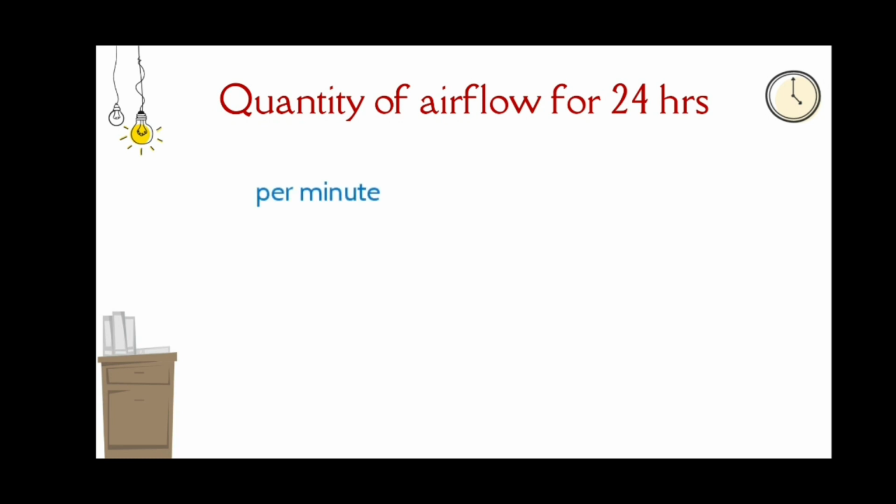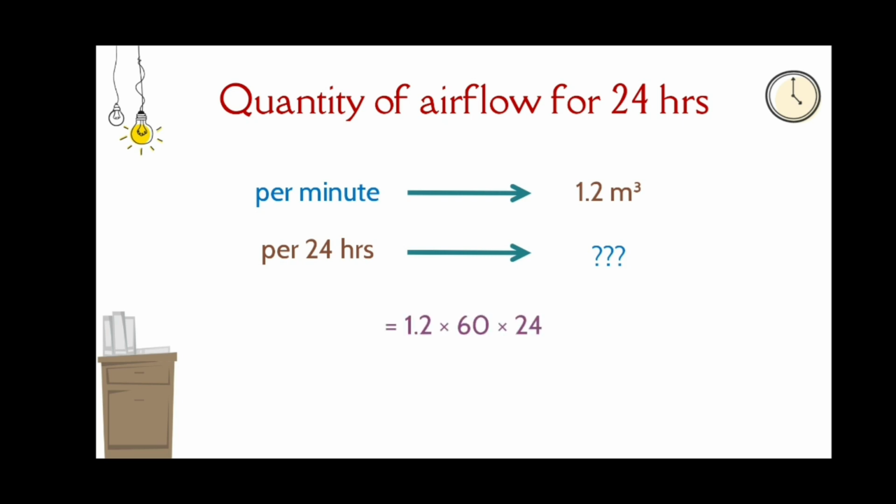First, we are going to find the quantity of air flowing in that area for 24 hours. According to the question, the quantity of air flowing per minute is given as 1.2 metric cube. Then for 24 hours, what will be the quantity of airflow? The quantity of airflow is 1.2 into 60 into 24.